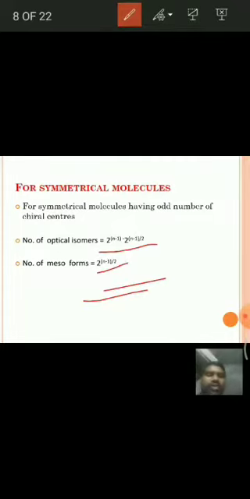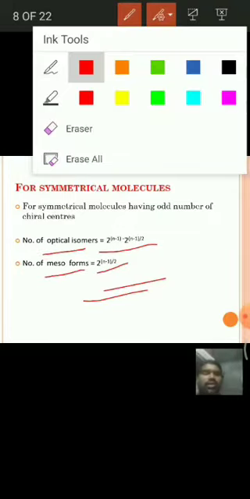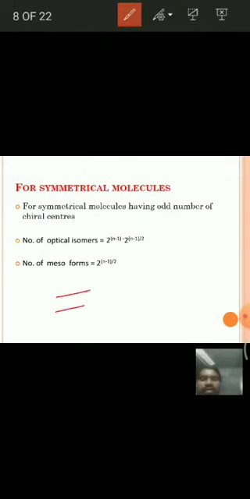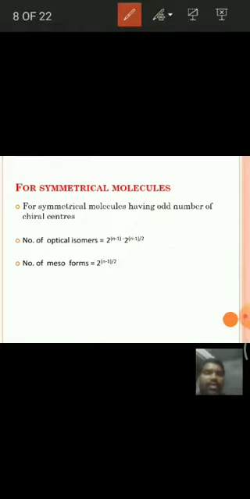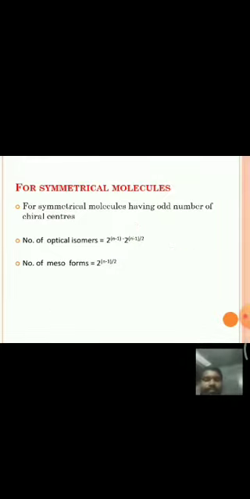Hence, the total number of isomers is equal to the number of optical isomers plus the number of meso isomers. Hence, this will get cancelled, and the total number of stereoisomers is equal to 2 power n minus 1. With this, we can calculate the number of stereoisomers for molecules based on chiral centers. With this, I conclude today's topic, and tomorrow we will discuss another topic. Thank you.